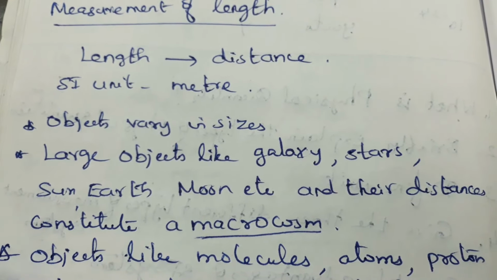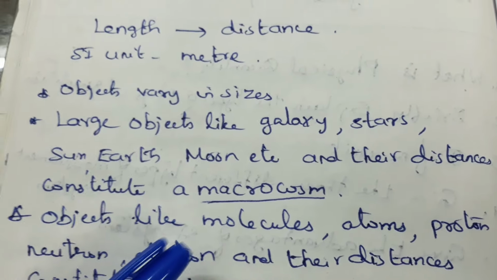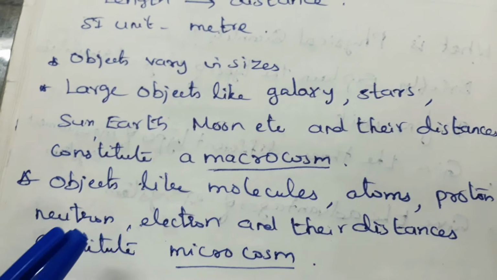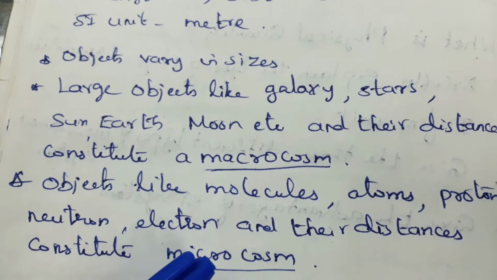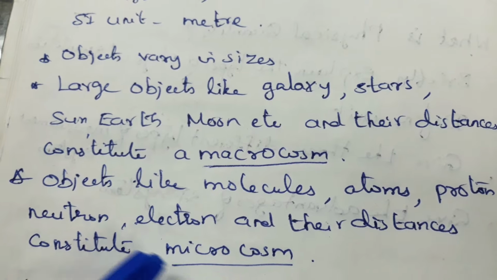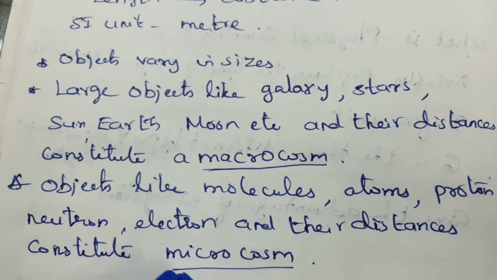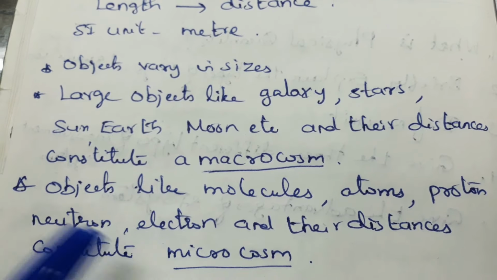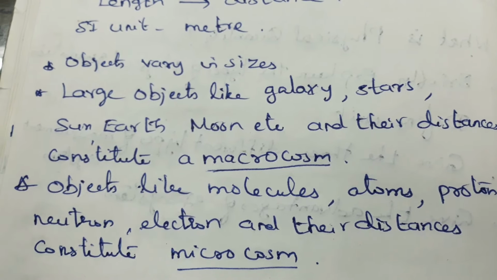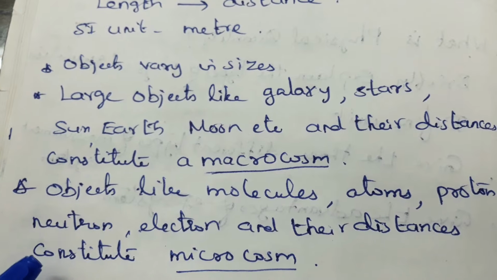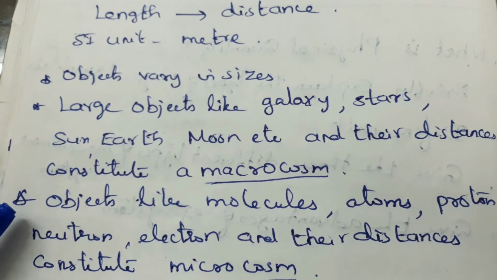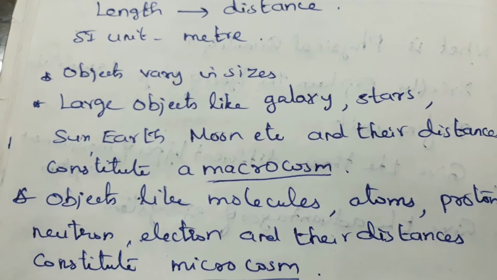Then smaller objects. Objects like molecules, atoms, proton, neutron, electron and their distances constitute the microcosm. Microcosm refers to the small world in which both objects and distances are small. So, we have to deal with the smaller objects as well as the larger objects.